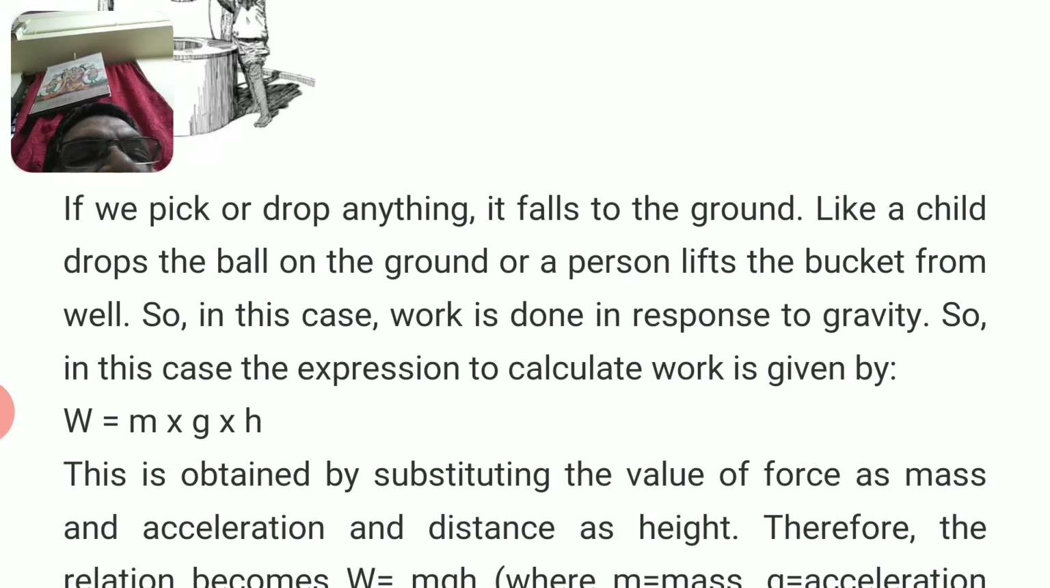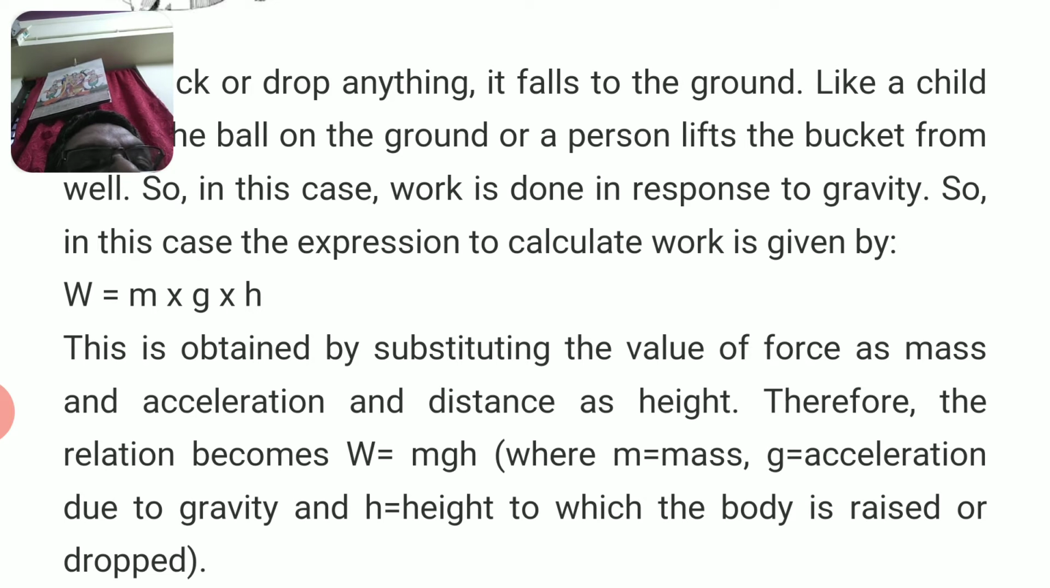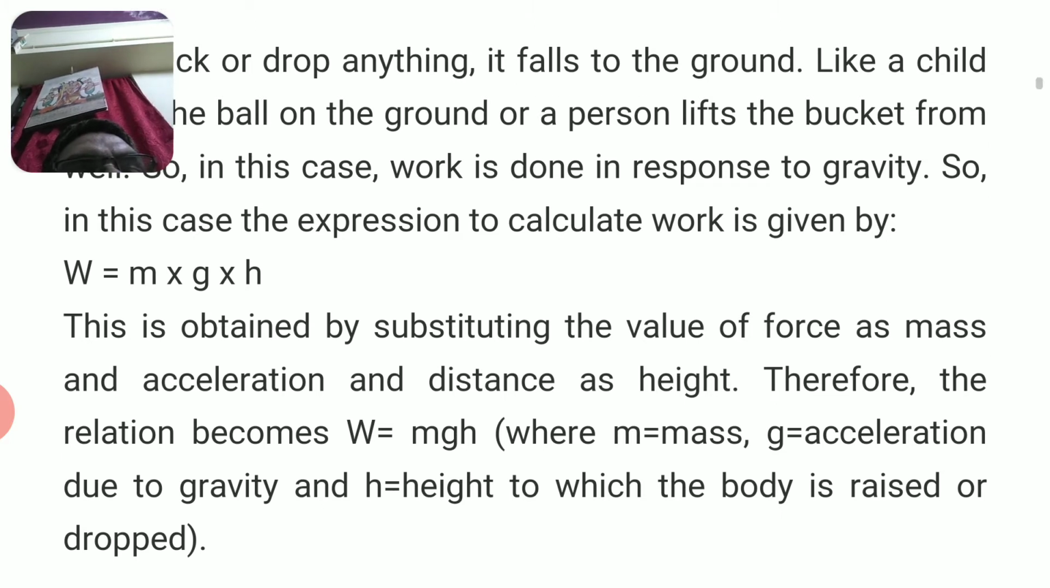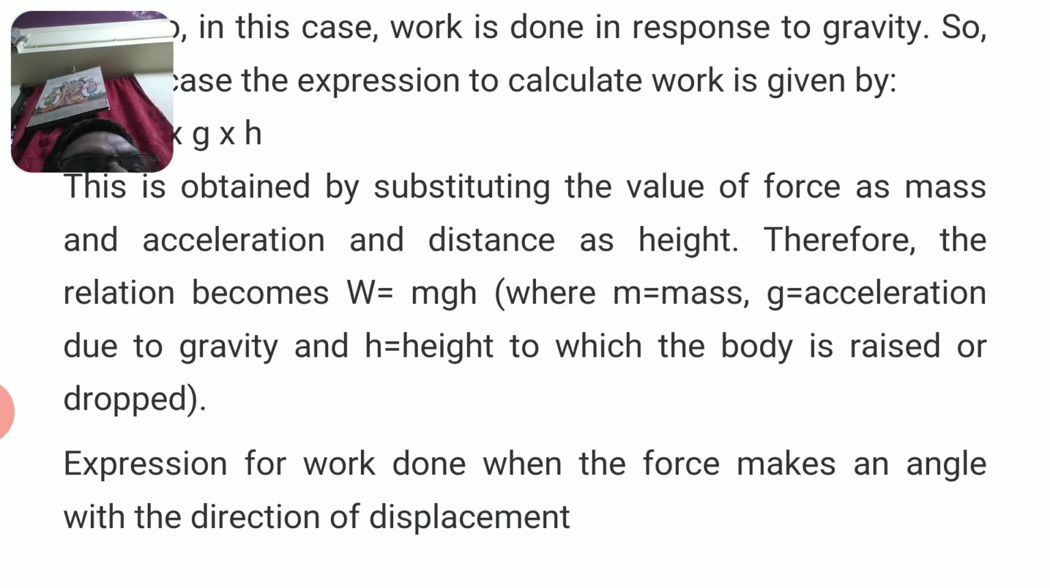In this case, the expression to calculate work is given by W is equal to mgh, where m is the mass of the body, g is acceleration due to gravity, and h is the height from which the body is falling down. This is obtained by substituting the value of force as mass times acceleration and distance as height. Therefore, the work done is W equals mgh.